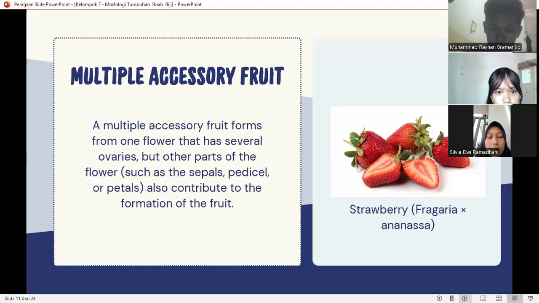The second one is multiple accessory fruit, formed from one flower that has several ovaries, but other parts of the flower, such as the sepal, pedicel, or petals, also contribute to the formation of the fruit. For example, strawberry. The small sand-like structures on the strawberry surface are individual fruits formed from the ovary, while the fleshy part comes from the enlarged receptacle.